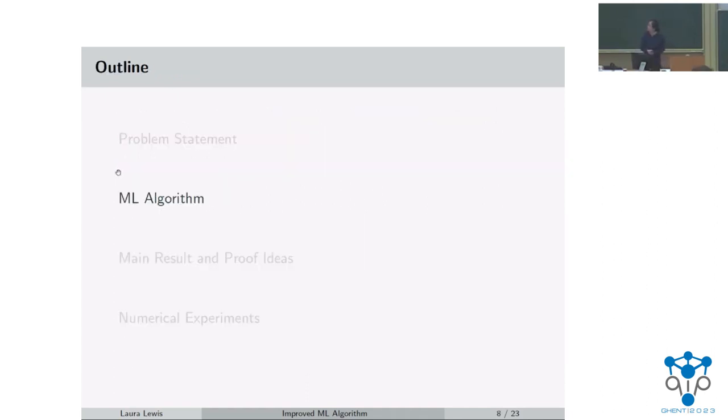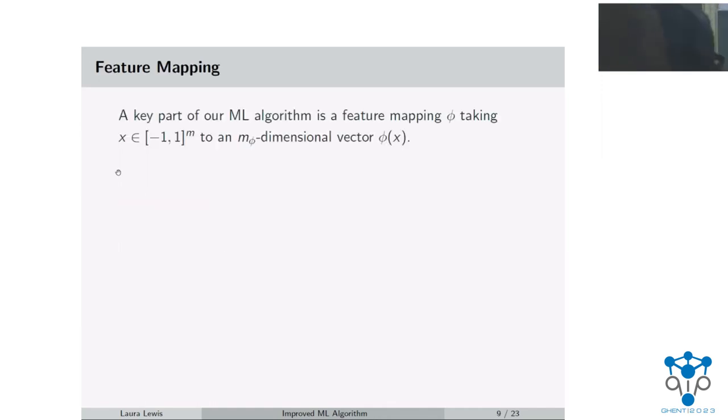Okay, so now I will talk some about the algorithm. So one really key part of the ML algorithm that we use is this feature mapping. So we take the parameter space, this m-dimensional parameter vector, and we map it into a higher dimensional feature space. And that feature vector I'll call phi of x.